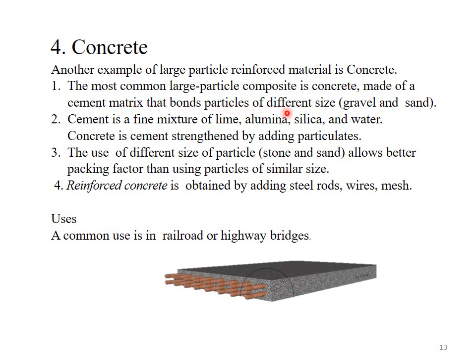So, concrete consists of different materials. One is cement matrix. It means the matrix phase consists of cement. This cement bonds particles of different size, which are gravel, the pieces of stone, and sand. What is cement? Cement is a fine mixture of lime, lime means calcium oxide, alumina, silica and water.